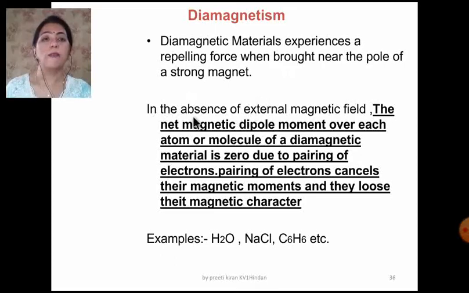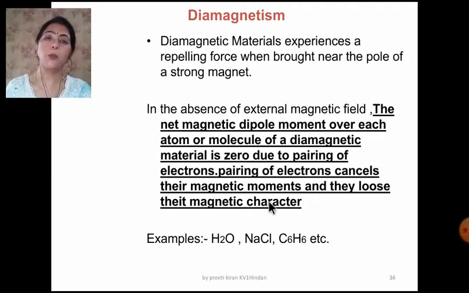In the absence of an external magnetic field, the net magnetic dipole moment over each atom or molecule of a diamagnetic material is zero. Why? It is due to the pairing of electrons. The pairing of electrons cancels the magnetic moments and they lose their magnetic character.